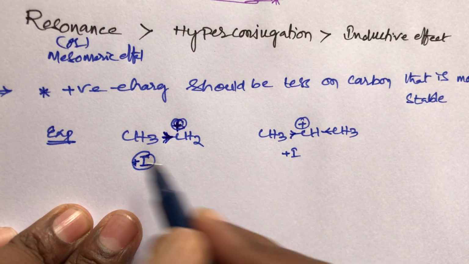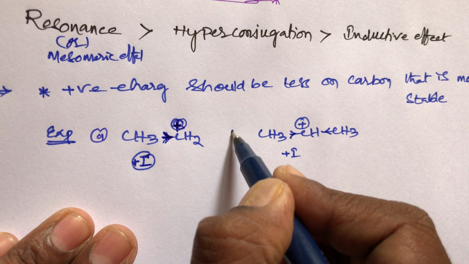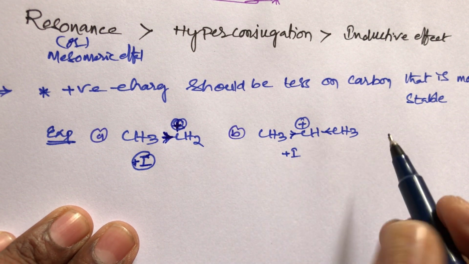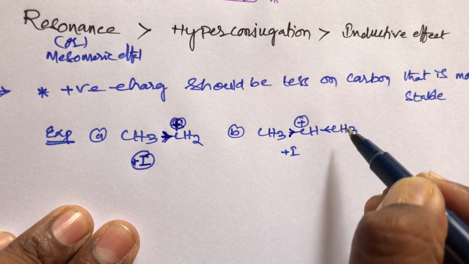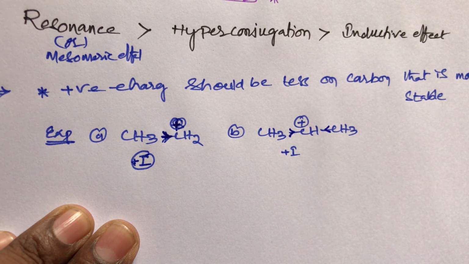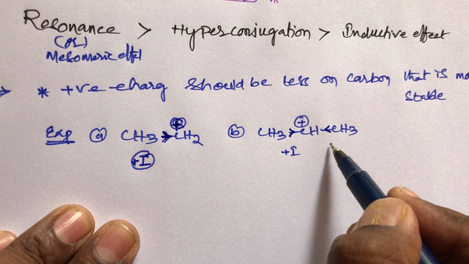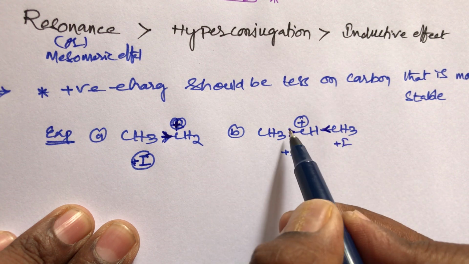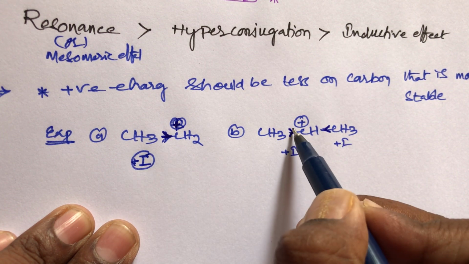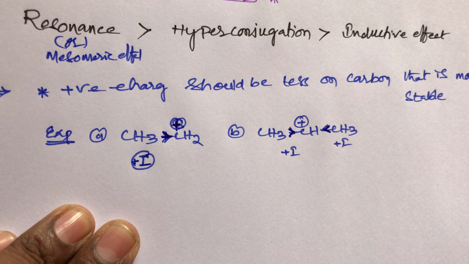Then in the second compound, this is compound A and this is compound B. Compound B also has the same positive charge, but the left-hand side has one methyl group and the right-hand side also has one methyl group. Since both are plus I groups, both are electron releasing groups. So compared to compound A, compound B is more electron releasing.